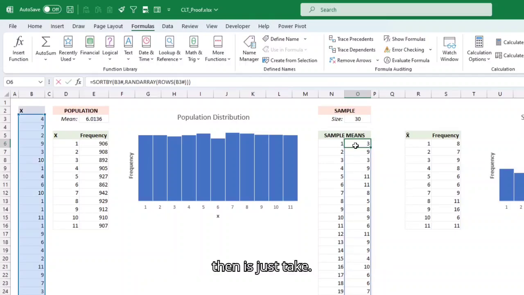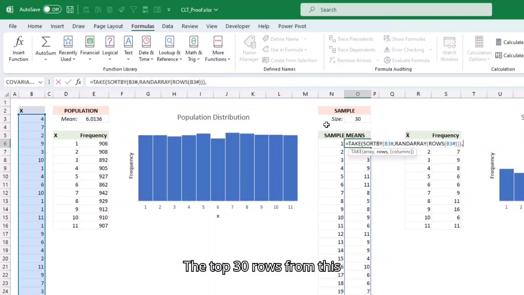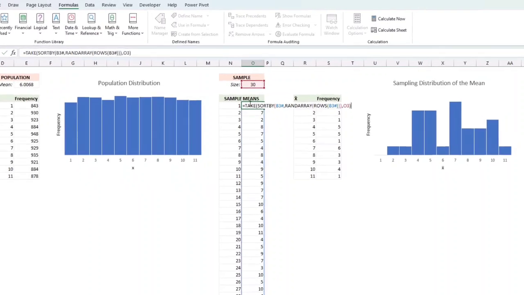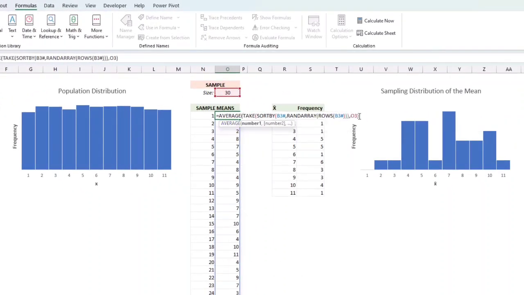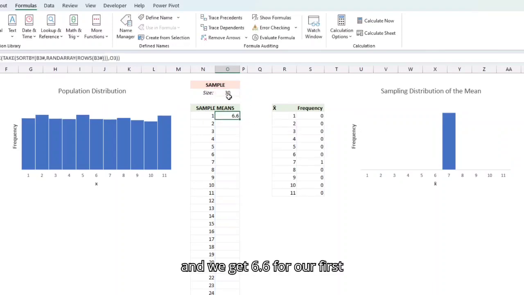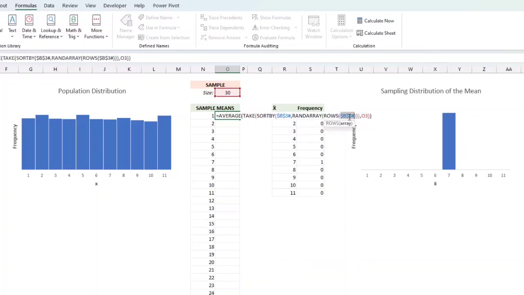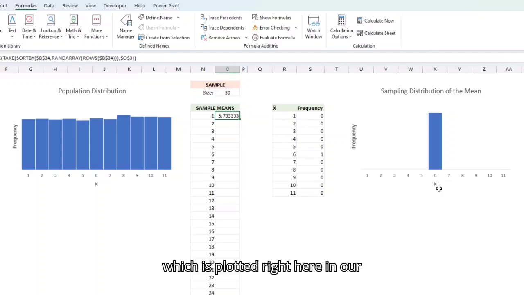So what I'm going to do then is just take the top 30 rows from this array. That's going to be my sample. We can see it here. And then just grab the average of these 30 numbers. Do the average. And we get 6.6 for our first sample. Let me just fix these so I can apply it down. Press enter. We get 5.7 now, which is plotted right here in our sampling distribution of the mean.